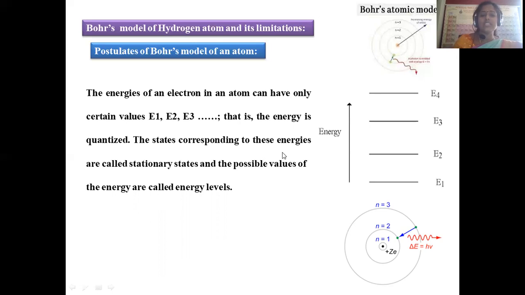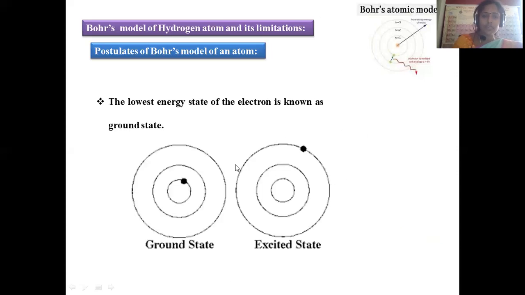In that way, each energy level has its own quantity of energy, called quantized energy levels. The states corresponding to these energies are called stationary orbits, or stationary states, and the possible values of energy are called energy levels. These energy levels are denoted with E1, E2, E3, E4. As we move up, energy gradually increases, because as the principal quantum number increases, its energy is also raised. Another postulate is that the lowest energy state is always regarded as the ground state. When the electron absorbs energy, it is excited into the next level, and that is said to be an excited state.